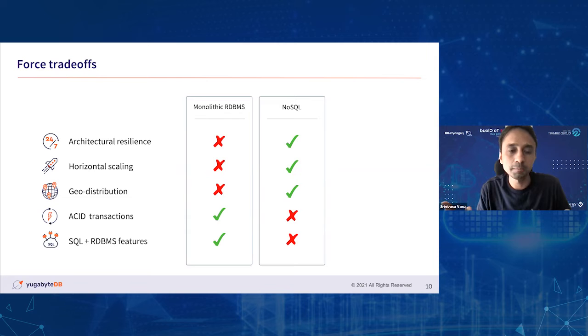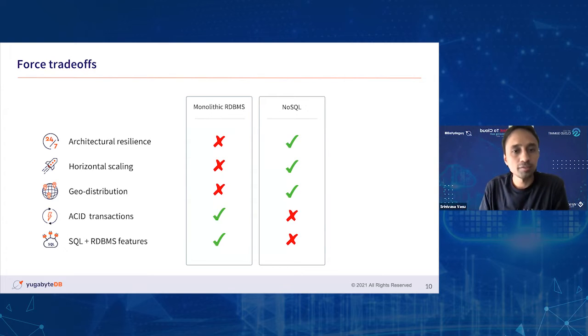And geo distribution became the norm, where you have a globally distributed user base and the applications need to be distributed across different clouds, across different regions. We want the data to sit closely to our applications so that the latency can be improved. If the user base is in the US and the servers are sitting in Asia, the latency factor is going to be critical, right? So we don't want to get such kind of bottlenecks with the data tier as well.